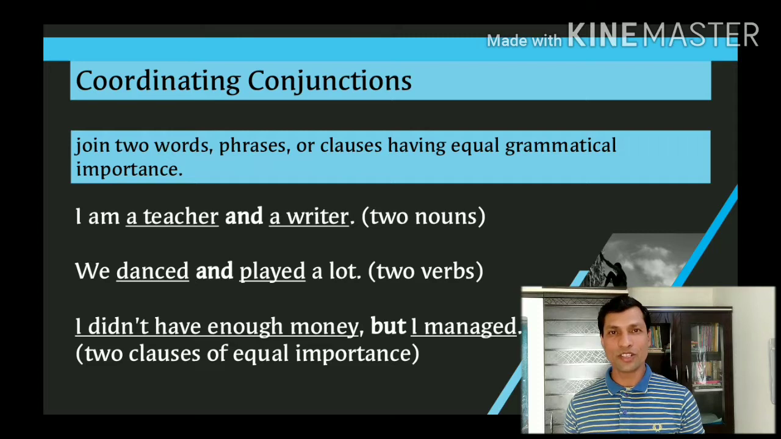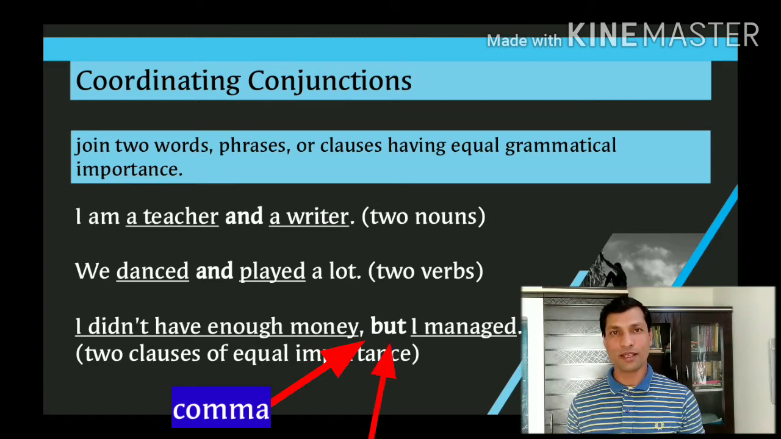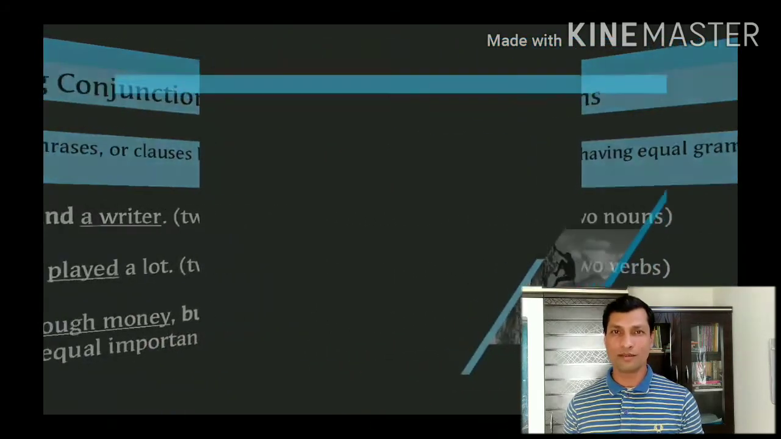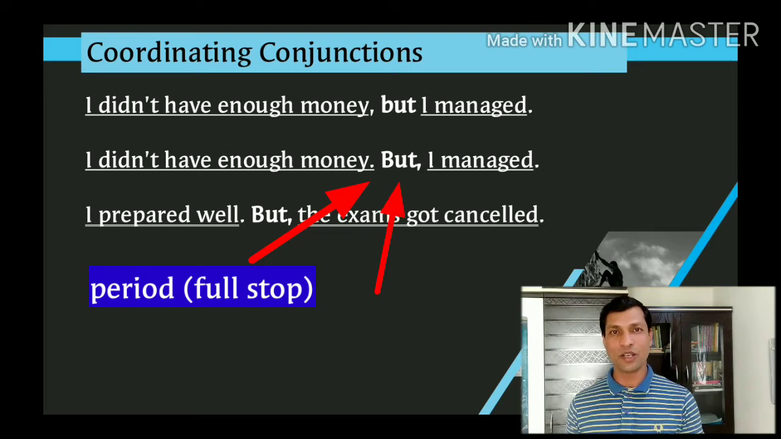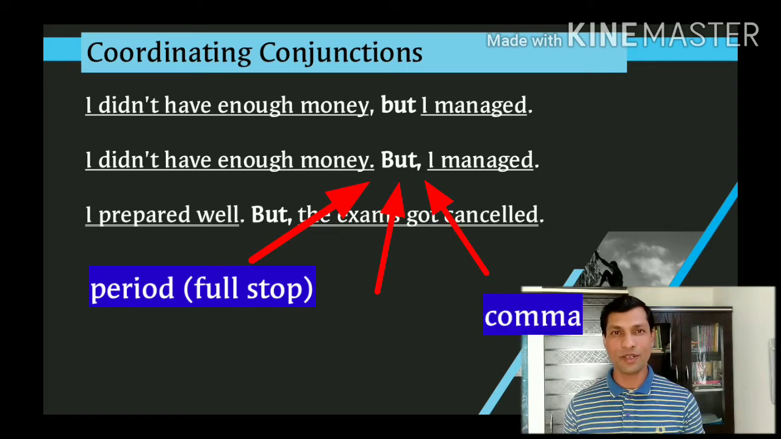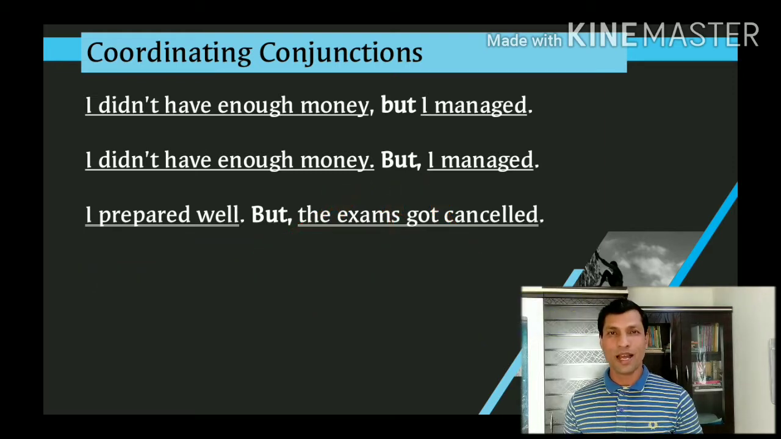When a coordinating conjunction is used to join two clauses, it can be written in two ways. The first is to put a comma after the first clause, followed by the conjunction and followed by the second clause. Or you can write two clauses separately as separate sentences and start the second sentence with the conjunction. For example, I didn't have enough money, but I managed. I prepared well, but the exams got cancelled.